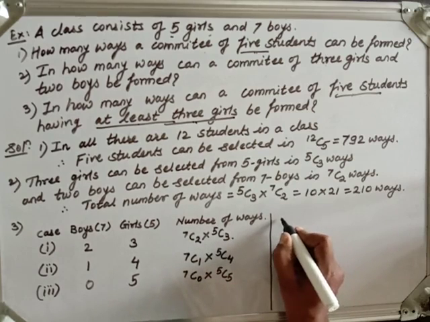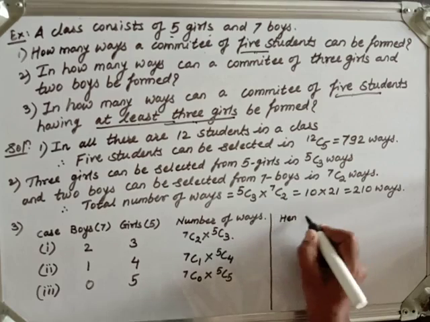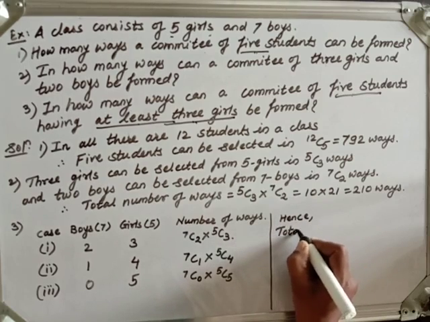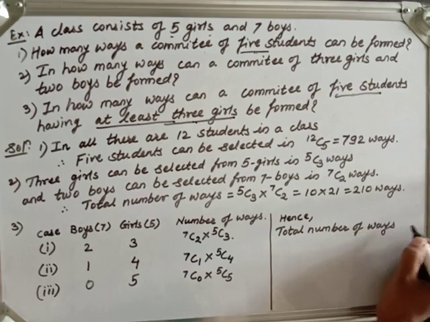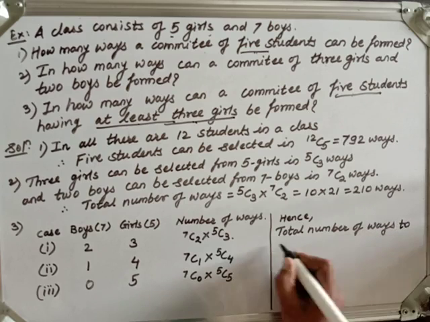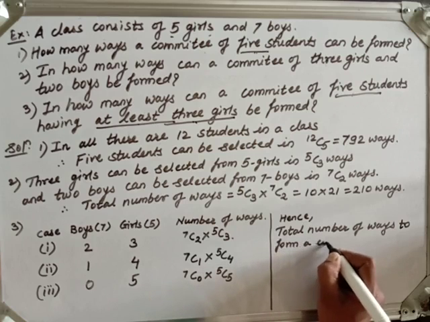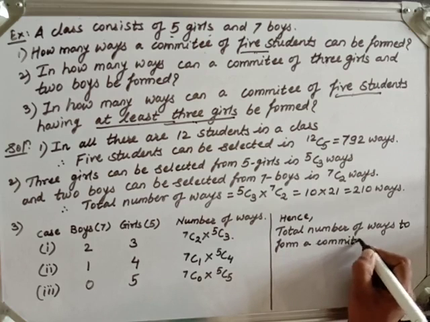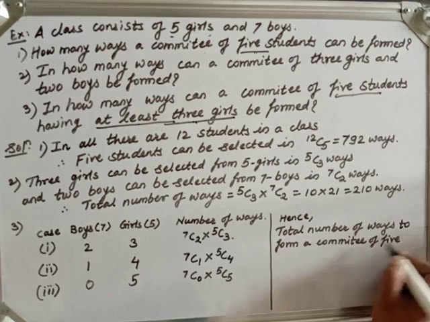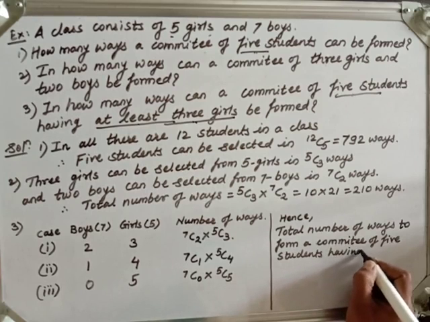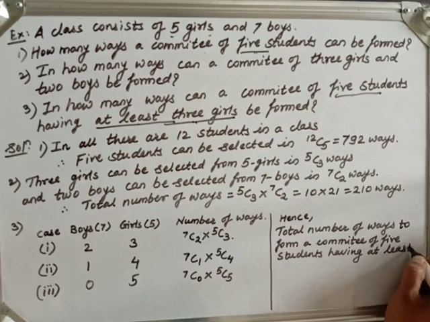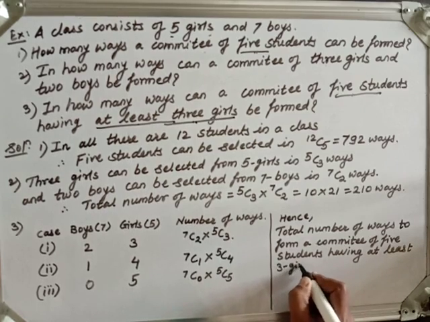So lastly I must write that hence the total number of ways to form a committee of 5 students having at least 3 girls is equal to the addition of these 3.